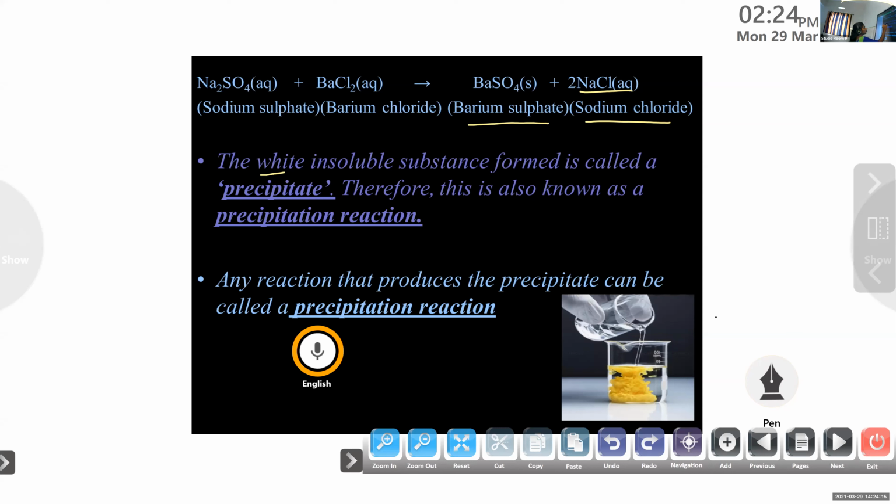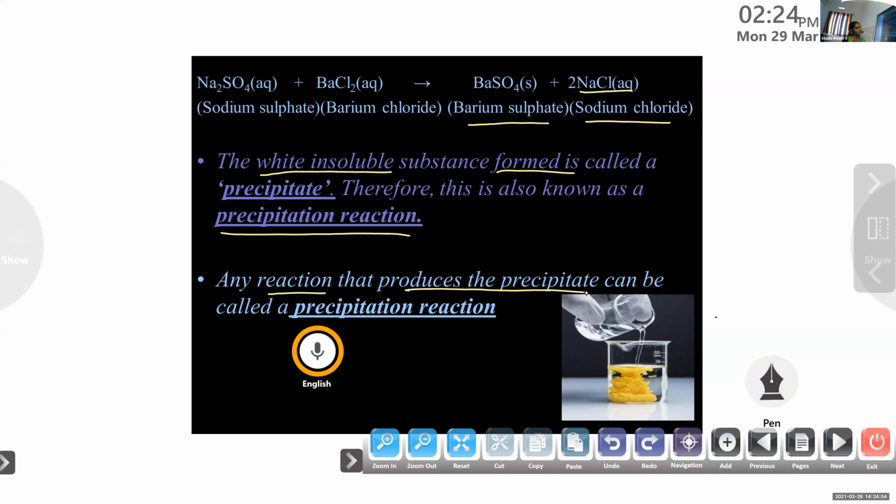So the white insoluble substance formed in this reaction is called precipitate. Therefore, this reaction is also known as a precipitation reaction. Double displacement reaction is also known as precipitation reaction. So we can define the precipitation reaction: any reaction that produces a precipitate can be called a precipitation reaction.